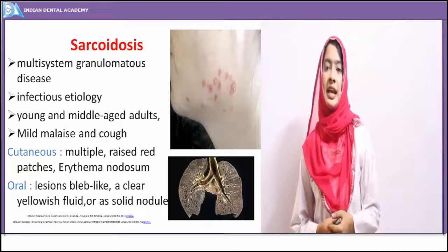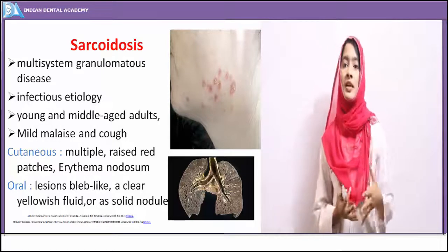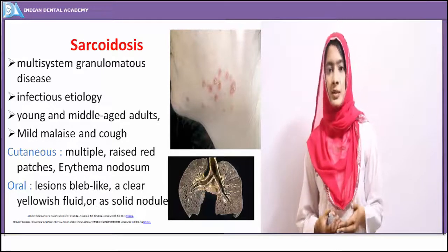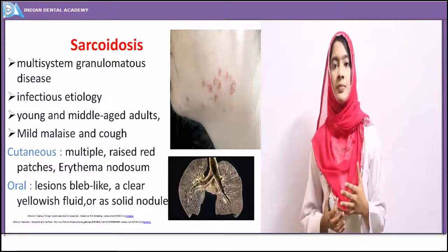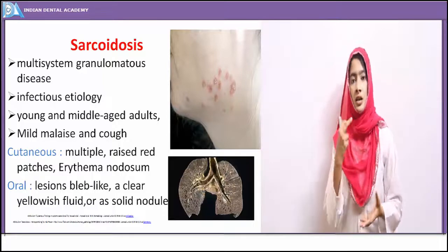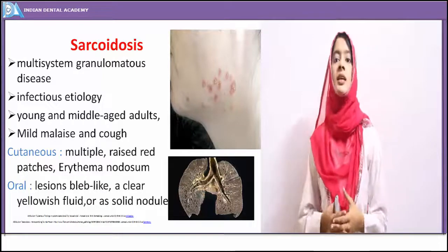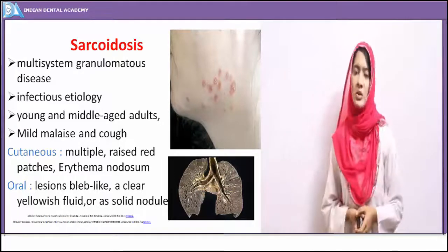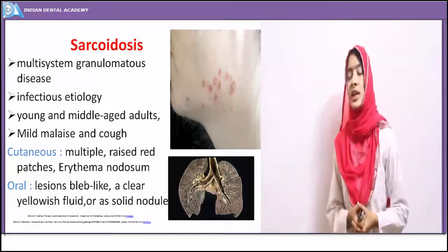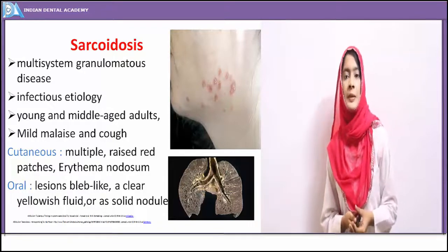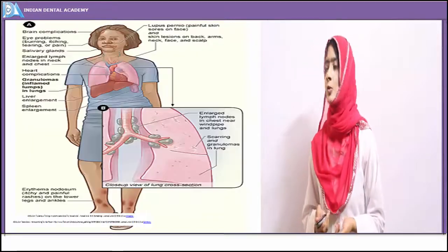Sarcoidosis is characterized clinically by the presence of discrete non-caseating granulomas, and mycobacterium and propionibacterium are both implicated in the etiology. So the clinical presentation is the appearance of granulomas. Even the oral cavity shows nodules, like bleb-like lesions with some yellowish fluid. Sarcoidosis has been associated with lymphadenopathy, hilar lymphadenopathy basically. It affects even the pulmonary system. That's why it's a multi-system granulomatous disease.